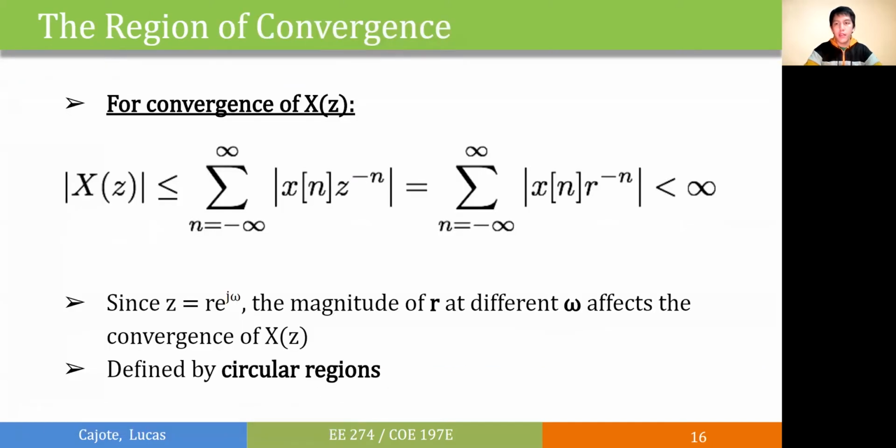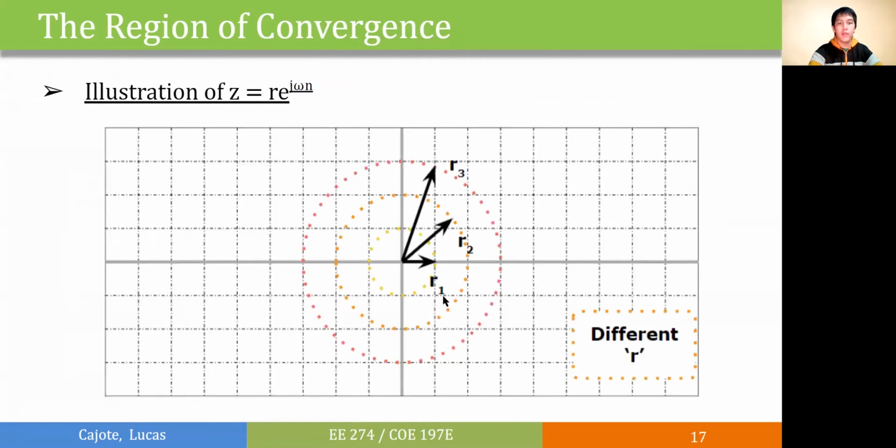The ROC dictates the convergence of our z-transform. And since our complex exponential z is re to the j omega, then we'll have circular regions which are affected by the magnitude of r at different omega. So we can plot this z in a complex plane as shown here.